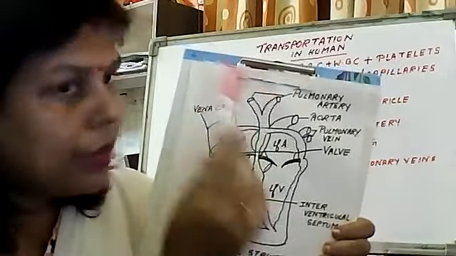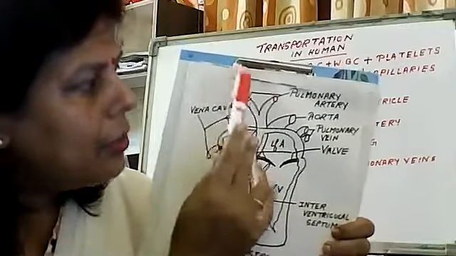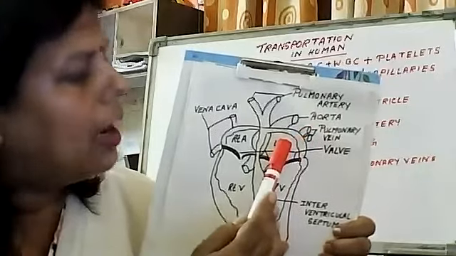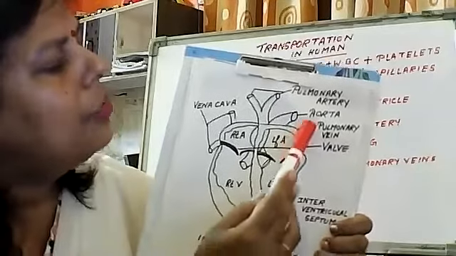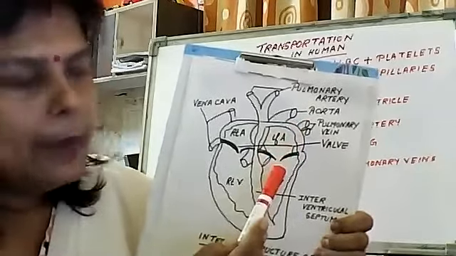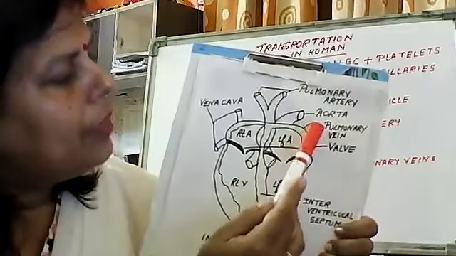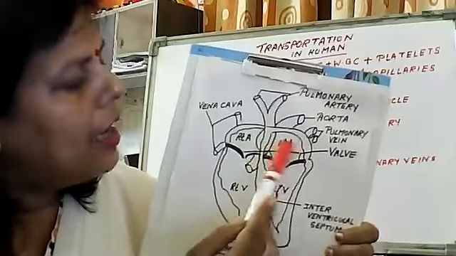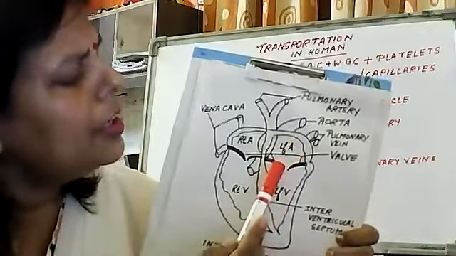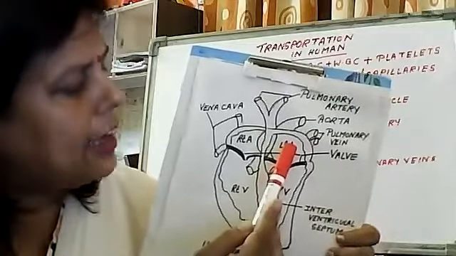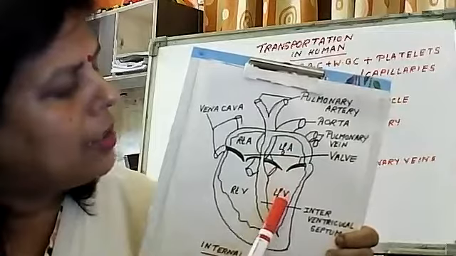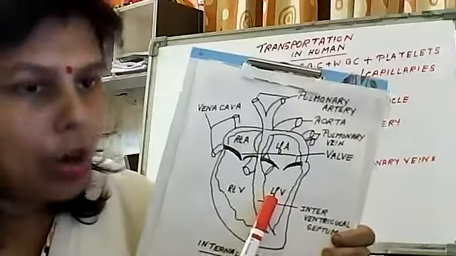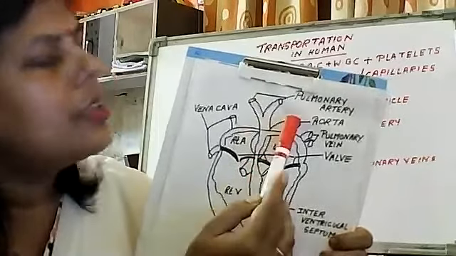Now the blood is rich in oxygen, and that oxygen-rich blood again enters into the heart through the pulmonary vein, which is present on the left side. Through this pulmonary vein, it enters into the left atrium. Then when the left atrium contracts, this valve opens and allows the blood to enter into the left ventricle. Then when the left ventricle contracts, the blood goes out through the aorta.